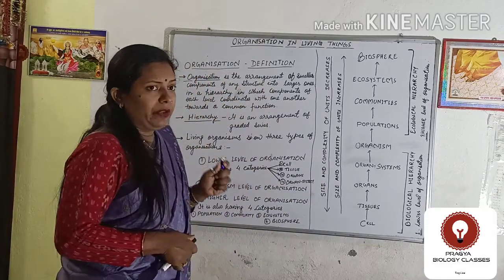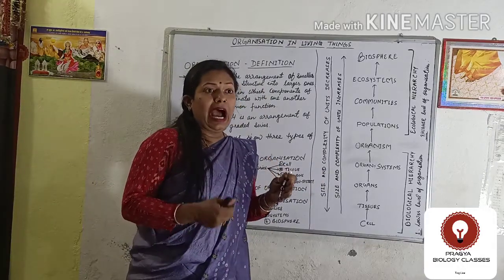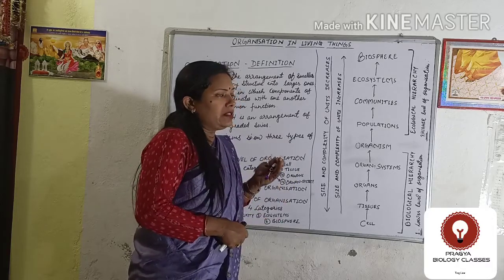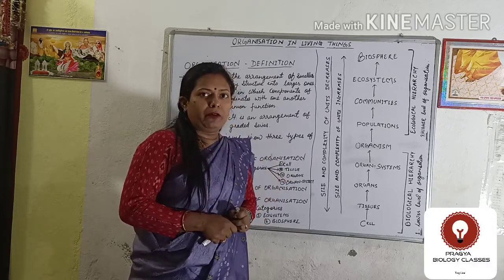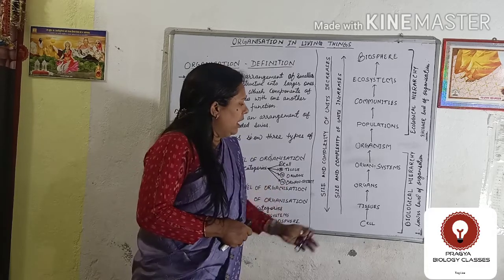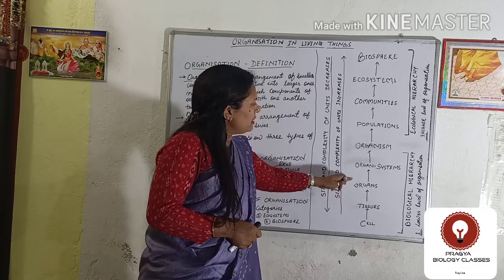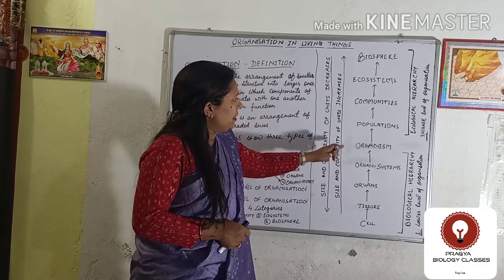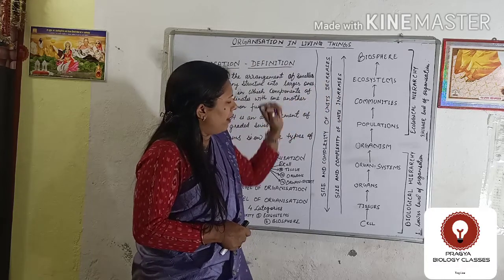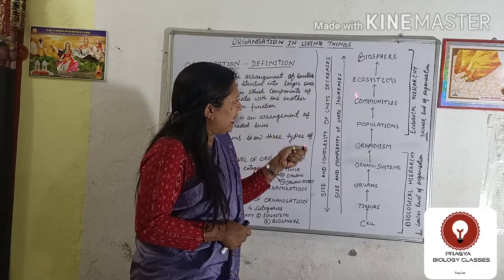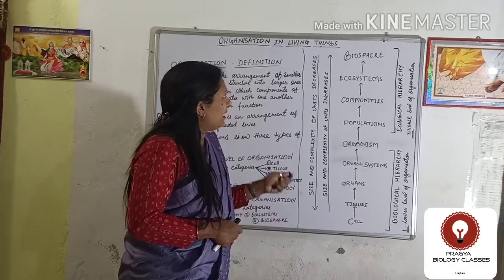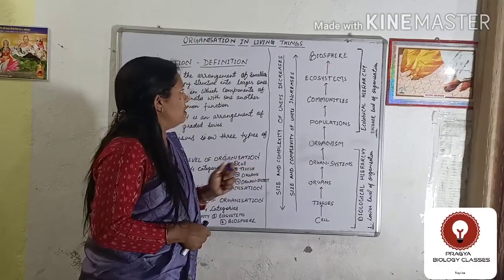In this chapter we have to study how the human body is organized. As we know, our body is made up of cells. So in this chapter we will discuss cell, then tissue, organs, organ system, organism, population, communities, ecosystem, and then biosphere. So we can say that in this series the lowest level is the cell and the highest level is the biosphere.